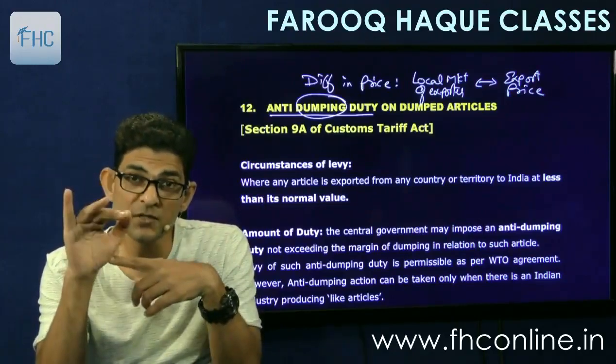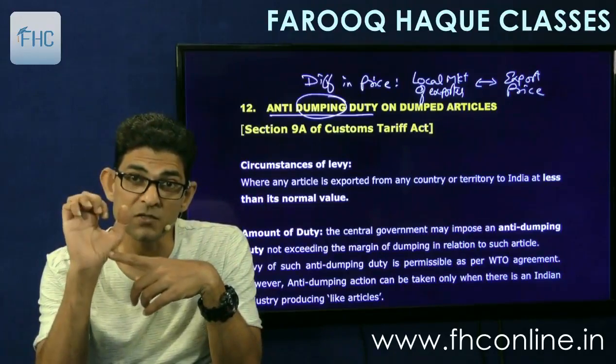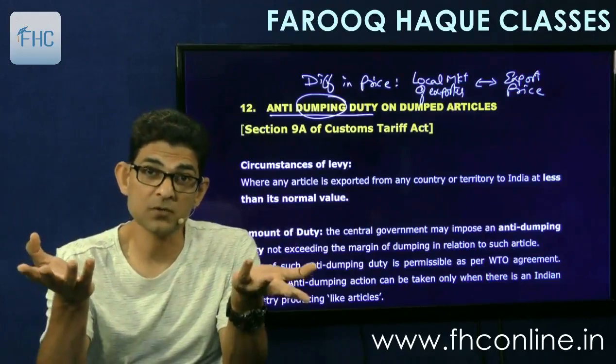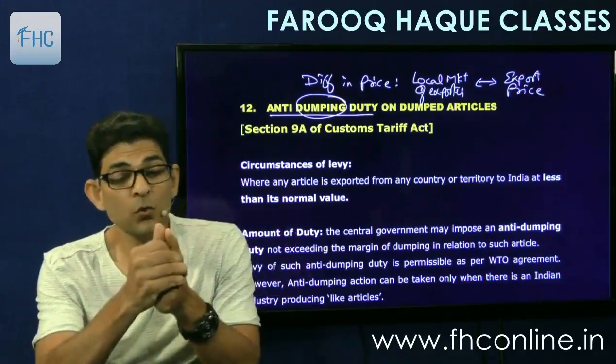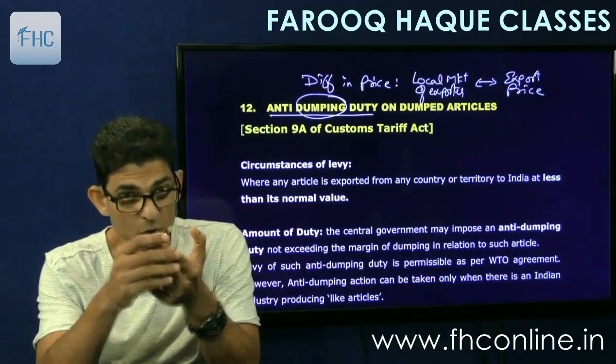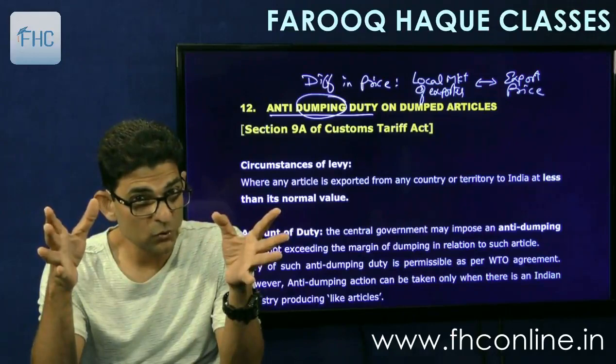So if the prices reduce, it will cut down your profit margin, and therefore you will go into loss. Why you went into loss? Because of excessive production.